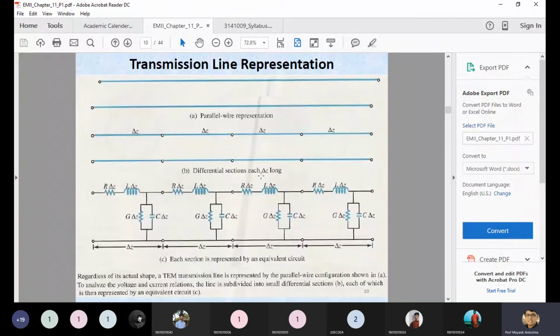Now suppose you have simple parallel wires. You can see over here the first figure indicates the two parallel wires, or you can also assume a single wire located above some ground plane, and this total wire is divided into small parts, mentioned here as a differential displacement or differential section. You can see why it is in Z: because we are putting this conductor or transmission line with the direction of propagation along Z.